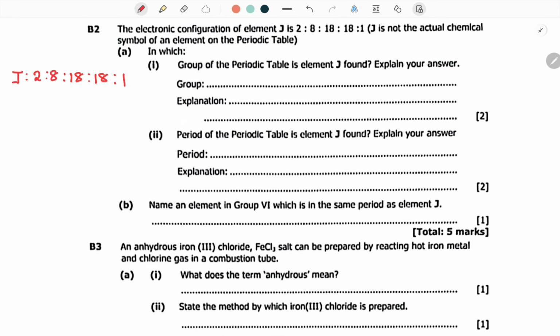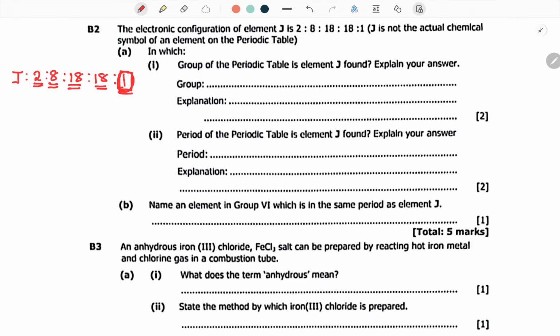Whenever you are dealing with electronic configuration, the last number that they put is always very important, because the last number is what will tell you the group. I said the group, not the period. Now, these numbers 1, 2, 3, 4, 5 are telling you about the period. So when you count them, you find the period. The last number in the electronic configuration is telling you the group.